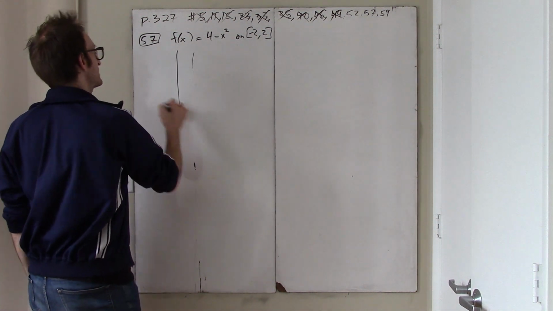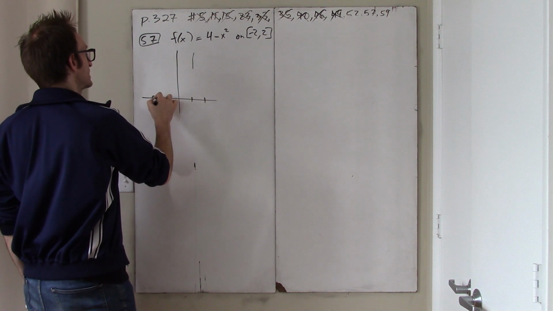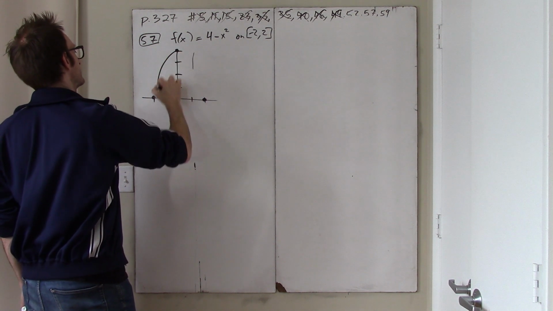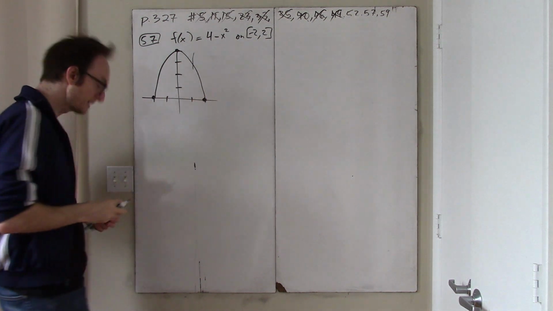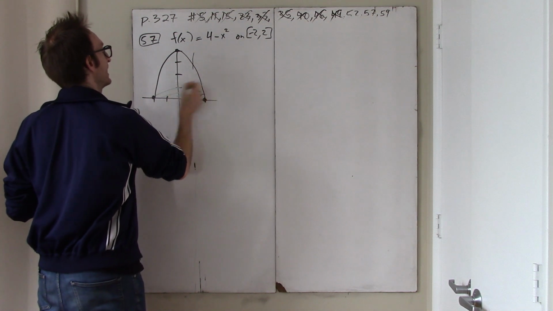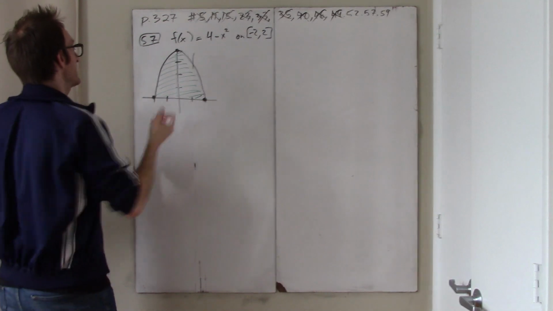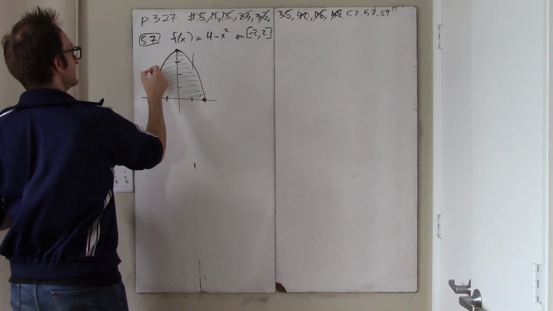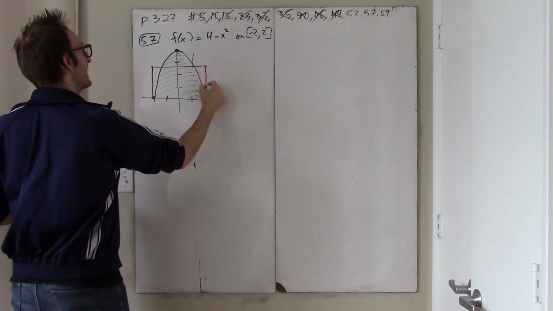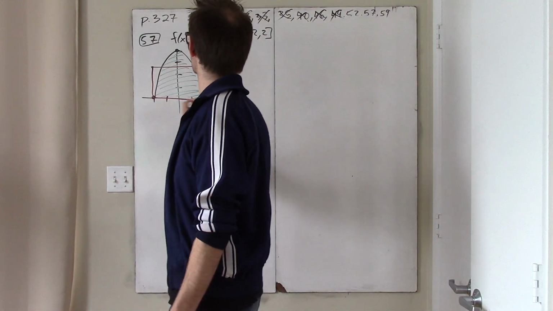Okay, let's make a picture, because I do think this aids in understanding. So it's 1, 2. What does this function look like? Well, it looks just like an upside down parabola. There's a certain amount of area inside here, and what we want to know is the average value of this function. And I'm guessing it's going to be maybe here. Something like that is how big this function is on average. Okay, well, let's just compute it.